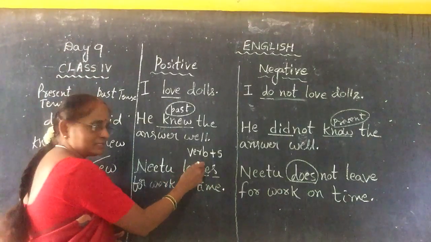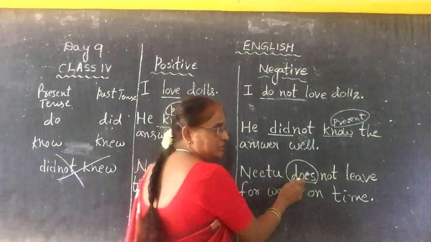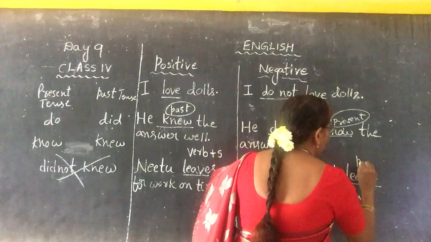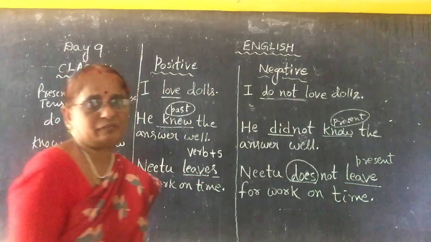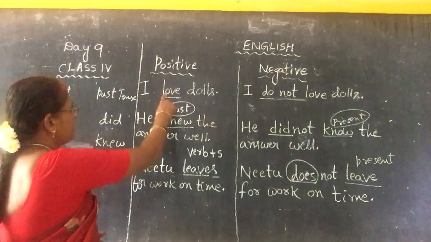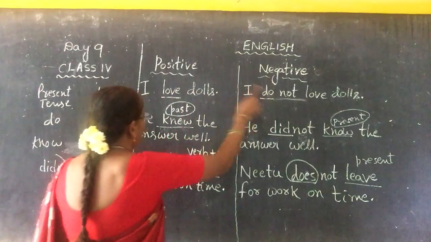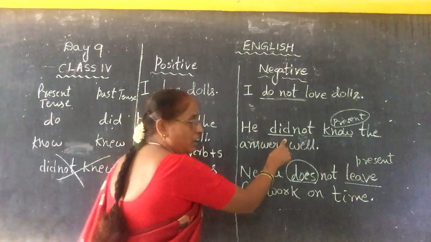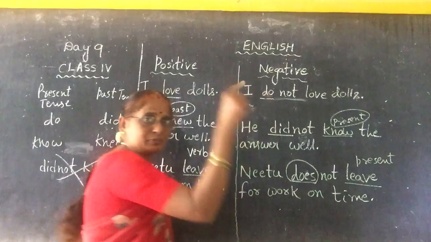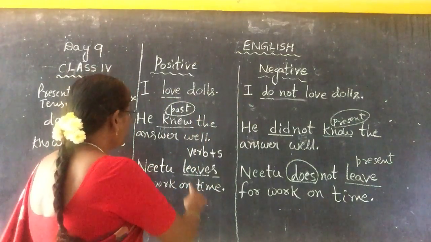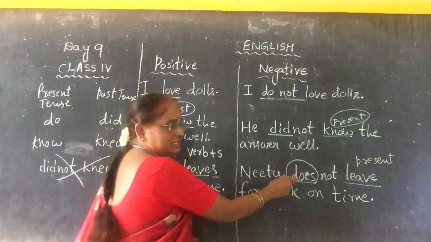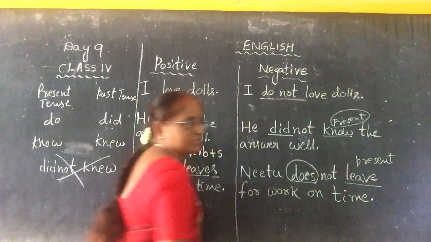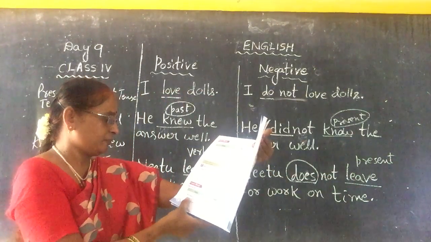Understood my point? Even here we have to write the present tense, children. That is the difference. Be careful. For present tense, "do not." For past tense, "did not," and the verb is present tense only. For regular, continuous work, verb plus "s," we use "does" and present tense. That is the difference.